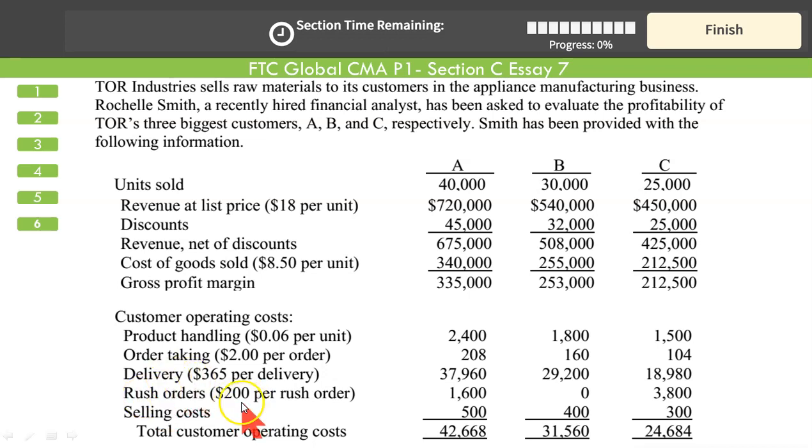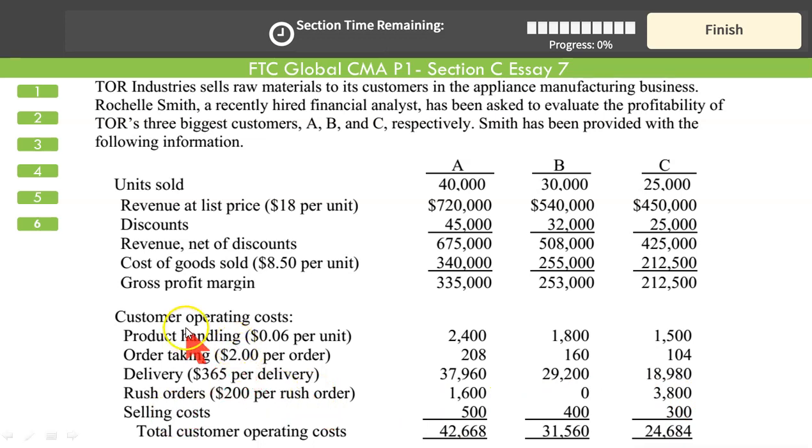Rush orders. Rush orders sometimes cost more, so you can request your customers not to place rush orders because it will be an added strain on your cost. They should notify you at least a week or a couple of weeks before the required delivery.